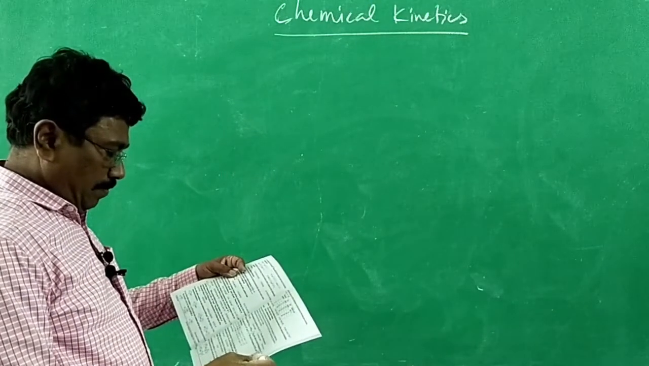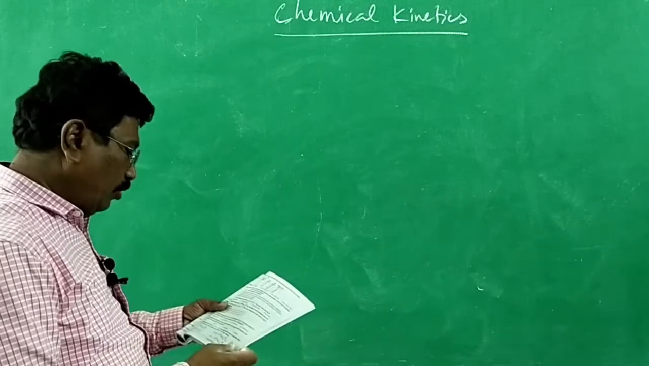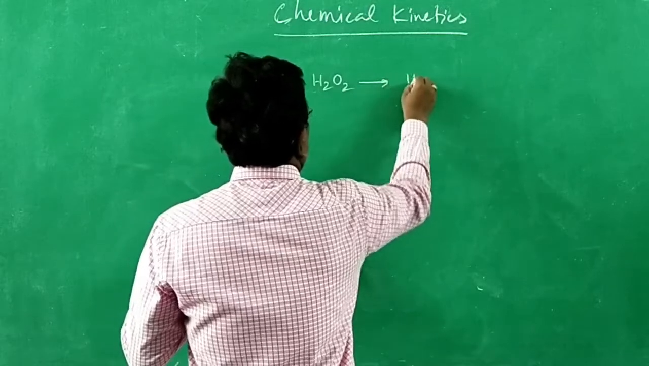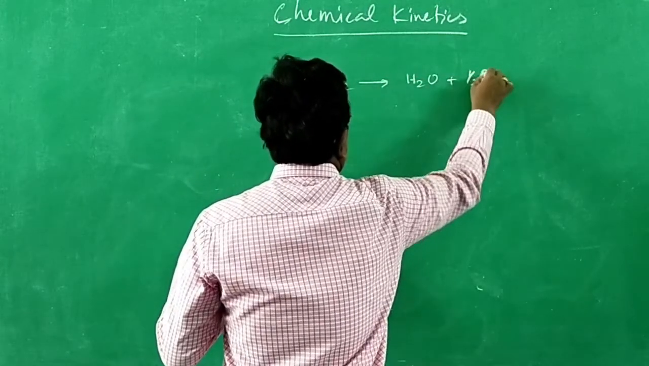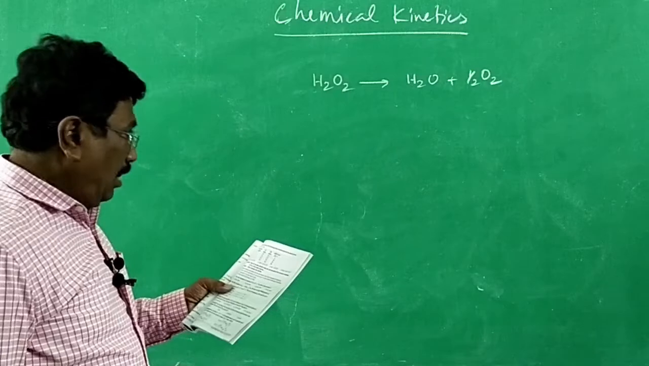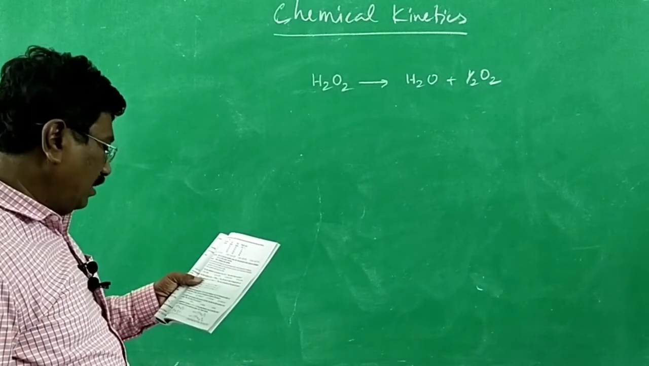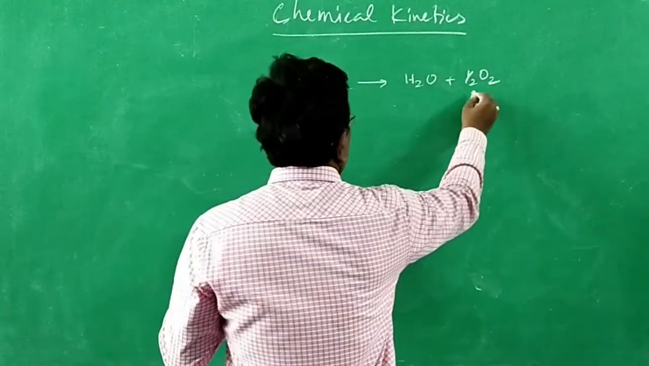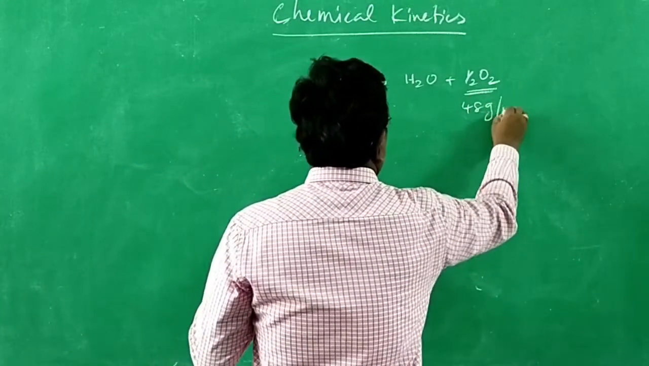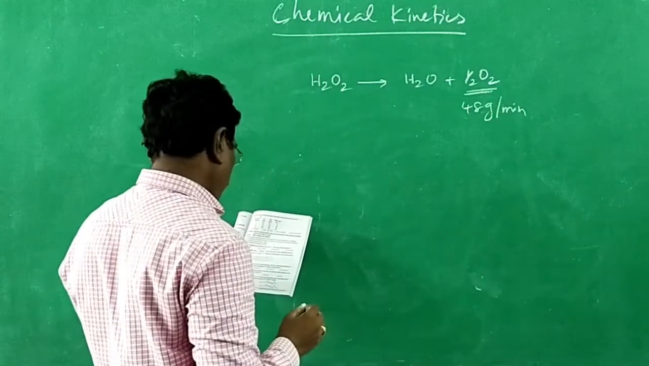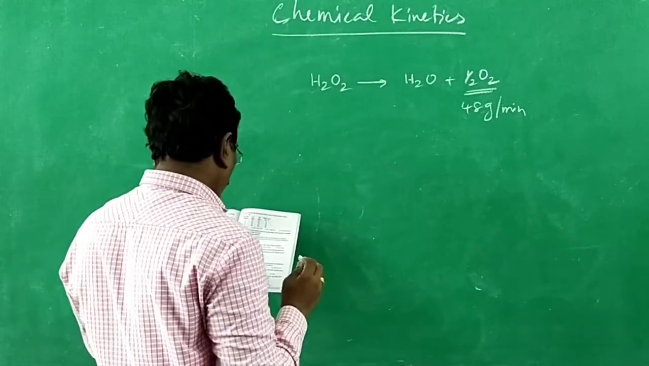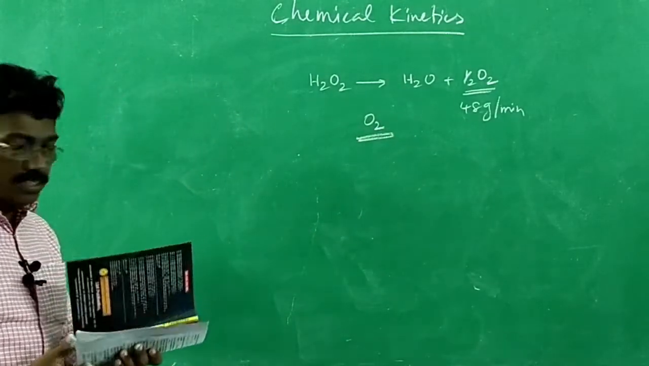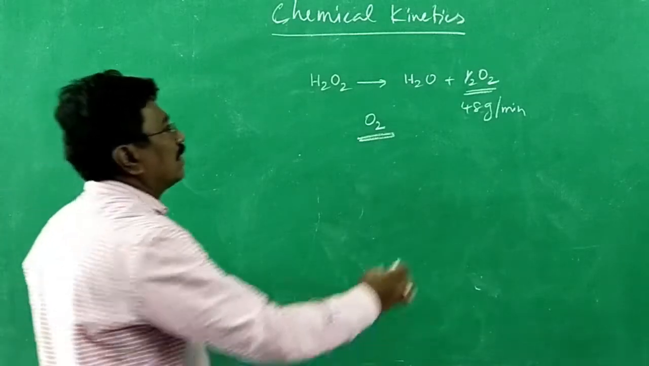And then, hydrogen peroxide is decomposed to form water and oxygen. This is how it is formed. All right. Hydrogen peroxide decomposes to form water and oxygen, that is dioxygen. 48 gram of oxygen is formed per minute. 48 gram per minute. Now the question is, at this point, the rate of formation of oxygen. How much is the rate of formation of oxygen? Here, it is given in gram.